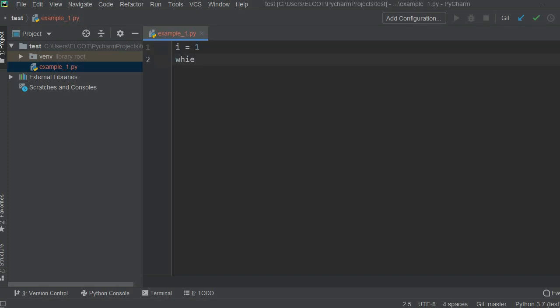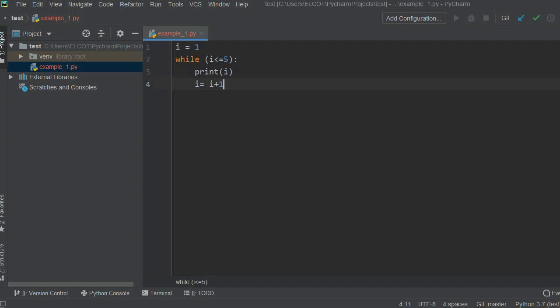I'm going to give the condition I is less than or equal to 5, colon. I want to print that I value. One important point here is you have to increment the I value, or update the I value. For that I am simply giving I equal to I plus 1.